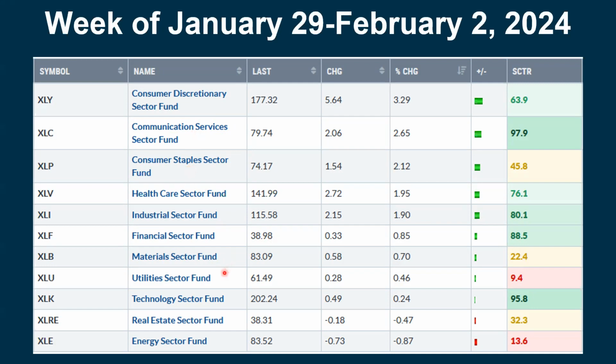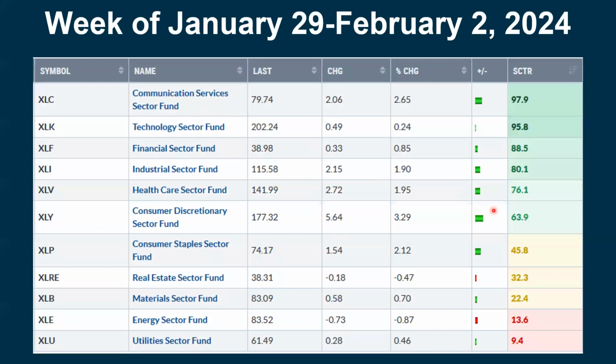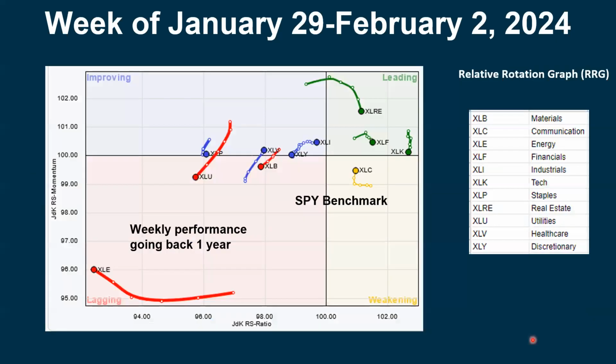When we look at the bottom, we saw where real estate and energy ended up being down when we look at a percentage move. But when we rank them on their scooter score, the closer to 100, the better they're looking. Communication, tech, the financial sector, industrials, and healthcare are doing the best. And then discretionary is doing okay. Then some of the weaker areas, and we get down to the negative areas, which include energy and the utility sector.